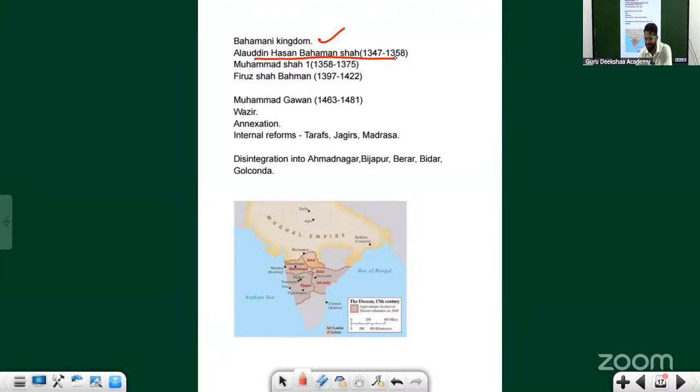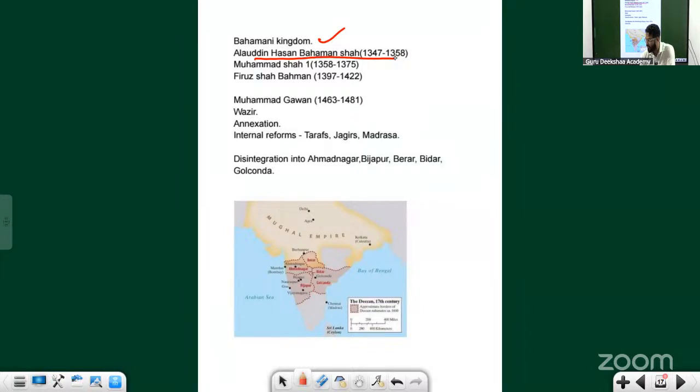Who is an adventurer? One who goes to other places and tries to discover other things. He is an Afghan adventurer, Alauddin Hasan Bahman Shah, who grew under the guidance of Gangu. Gangu is a Brahmin. Because he had so much respect for Gangu, he is also known as Hasan Gangu.